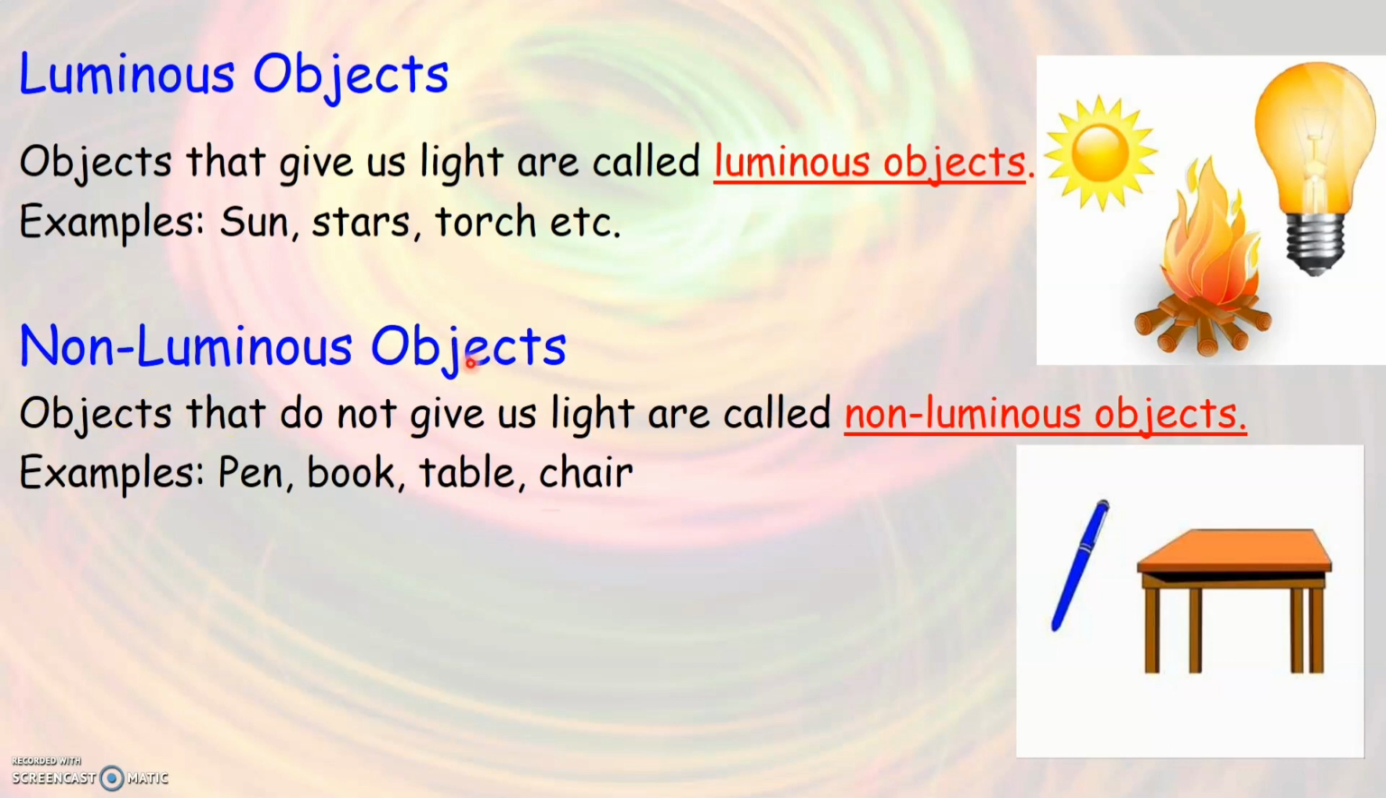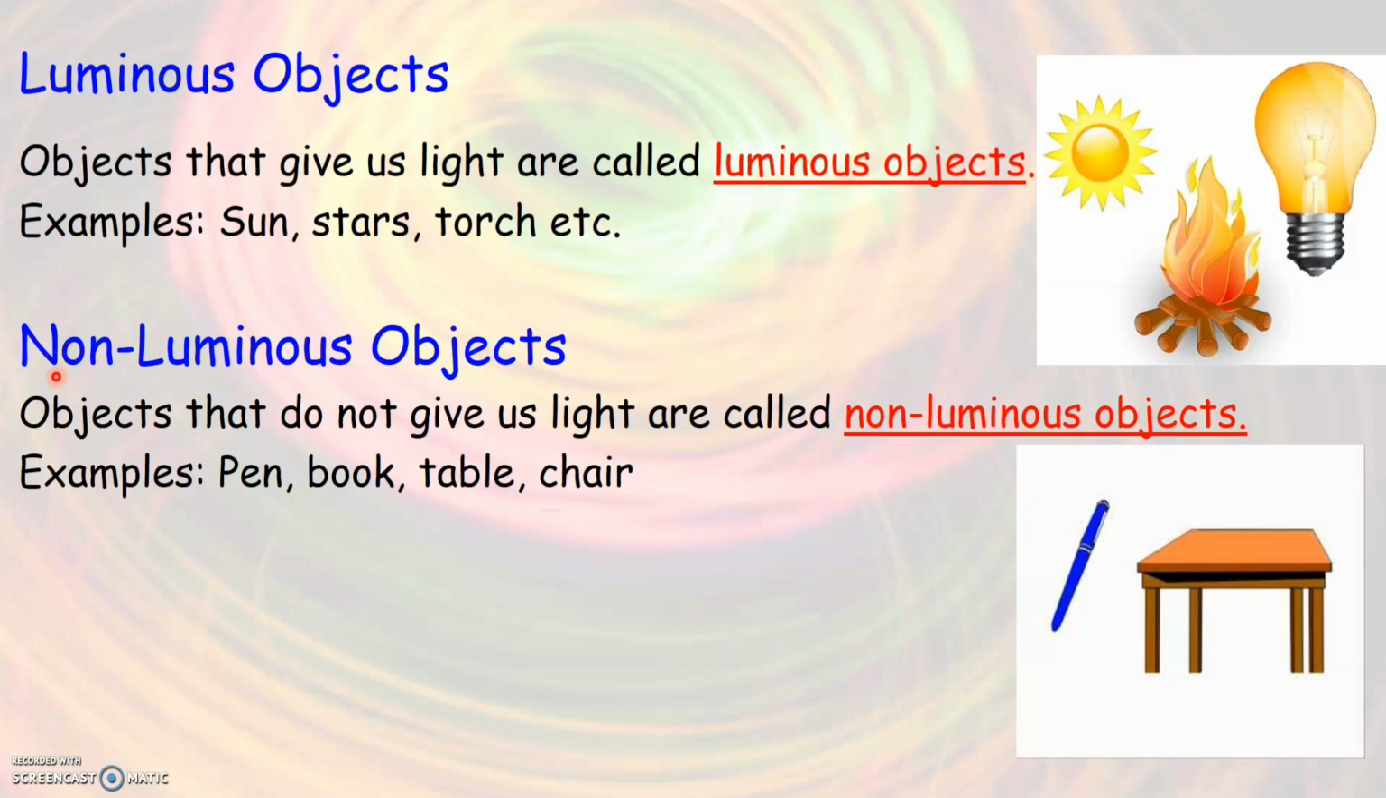Same like that, what do you think of mirror? Is that a luminous object or a non-luminous object? Just like how we have seen in the case of a moon, a mirror also reflects light. It does not give light on its own. Therefore, it is another example of a non-luminous object.